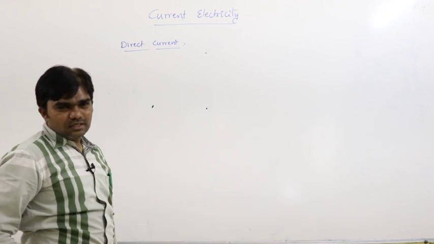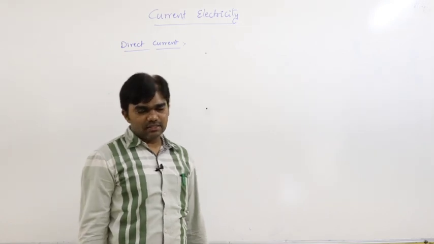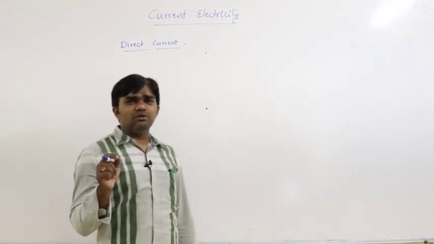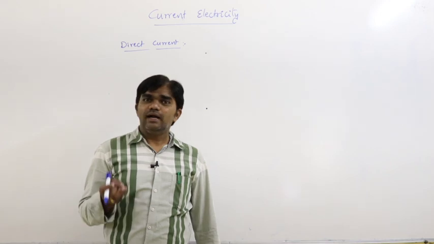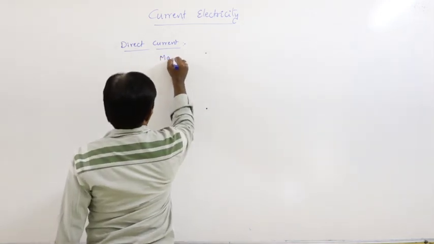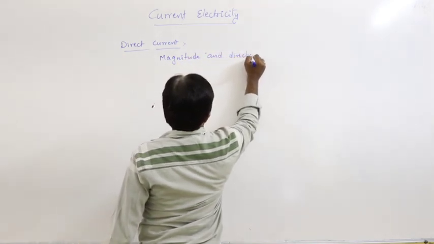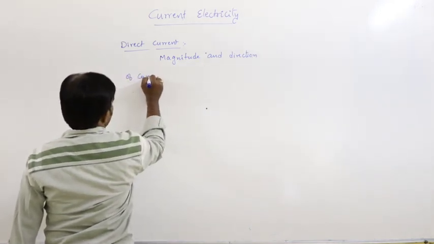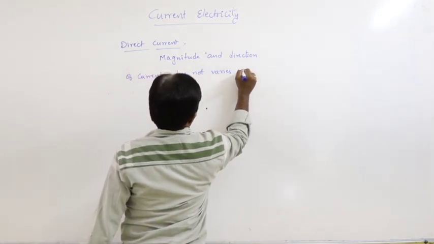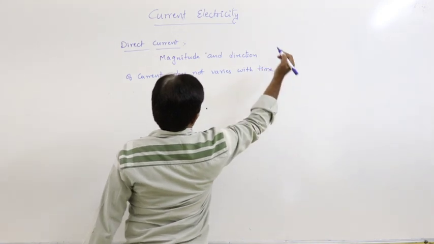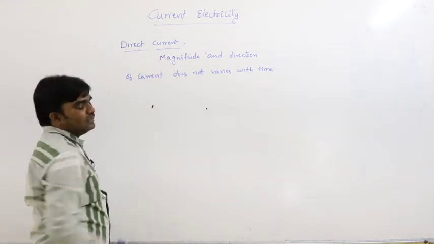Direct current means the magnitude and direction of the current does not vary with respect to time. If the magnitude and direction of the current does not vary with the time, then that is called direct current.